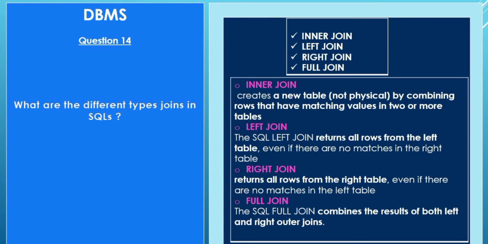Left join: the SQL left join returns all rows from the left table even if they are not matching in the right table. Right join returns all rows from the right table even if there are no matches in the left table. Full join: the SQL full join combines the result of both left and right outer joins.